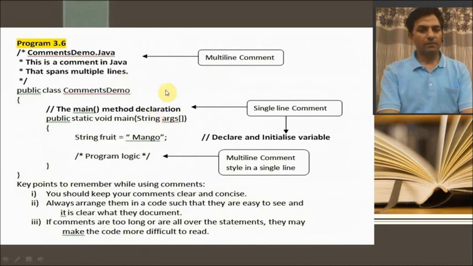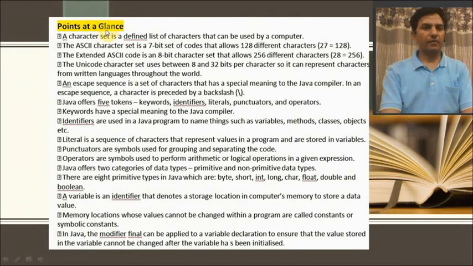Points at a glance. In this chapter we have studied that a character set is a defined list of characters that can be used by a computer. ASCII character set is a 7-bit set of codes that allows 128 different characters, 2 to the power 7 is equal to 128.